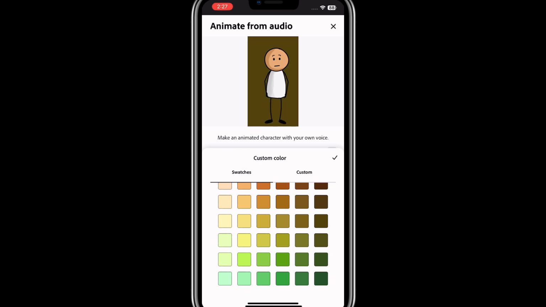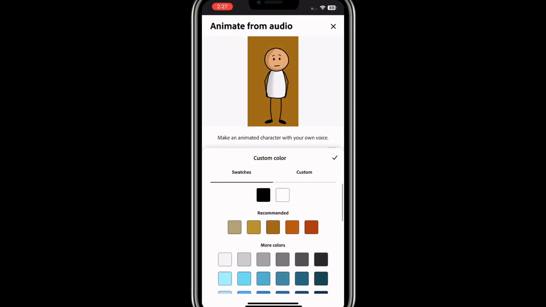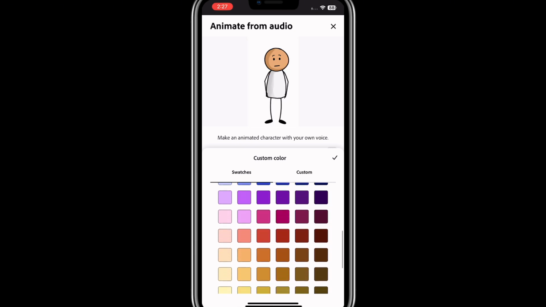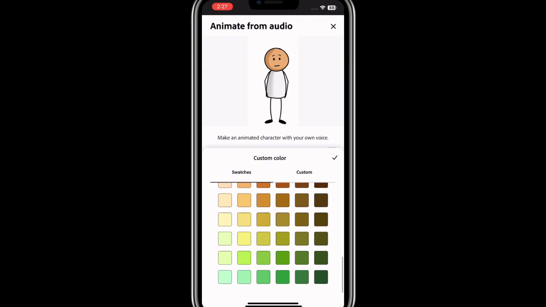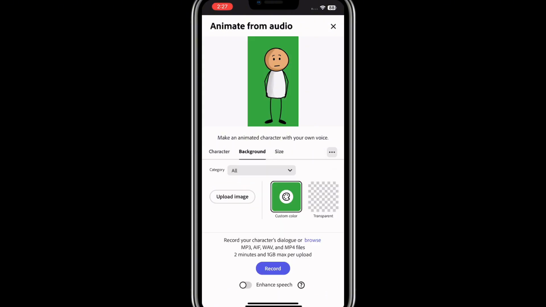So if you are someone that has already made a background, you can just choose the transparent. Or if you feel like the transparent background will not do the job for you, you can just click on the green. Yes, click on the green for it to export with the green, and then go to your app that you're using, and then you just click on remove, and then you use chroma key to remove it.